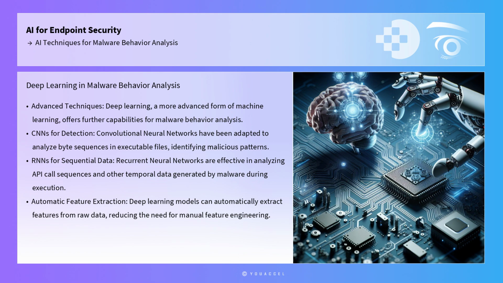Deep learning, a more advanced form of machine learning, offers further capabilities for malware behavior analysis. Convolutional neural networks and recurrent neural networks have shown promise in detecting malware through static and dynamic analysis. CNNs, traditionally used in image recognition, have been adapted to analyze byte sequences in executable files, thus identifying malicious patterns. RNNs, known for their ability to process sequential data, are effective in analyzing API call sequences and other temporal data generated by malware during execution.